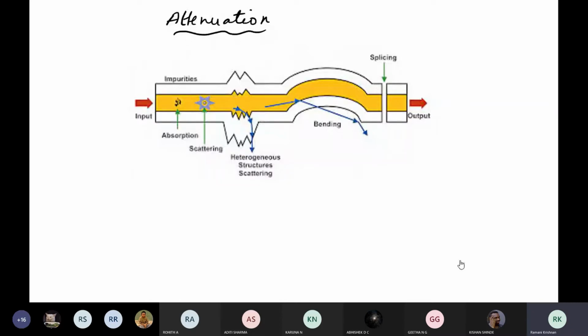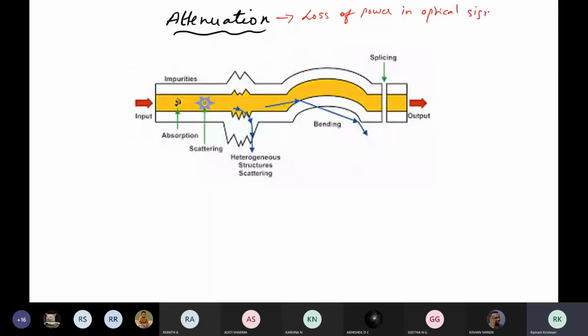Attenuation, from the name, it is related to the optical signals. So what it can mean? Loss of power in optical signals is called attenuation.